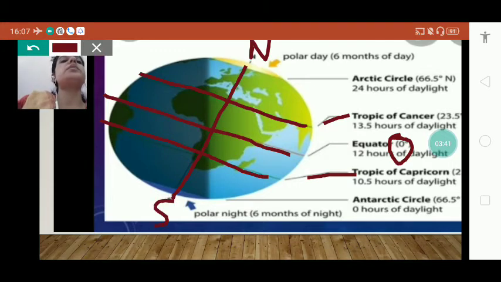When the rays of the Sun fall vertically on the Tropic of Cancer, the northern hemisphere has summer season, and the rays fall slanting on the Tropic of Capricorn, so there is winter season.